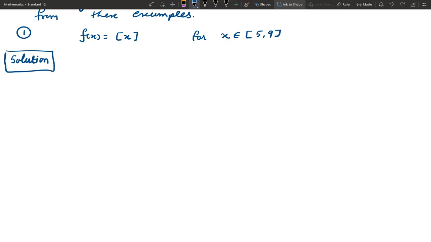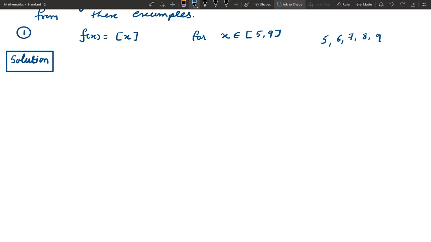We know that this integer part function is not continuous at integral points, that is at 5, 6, 7, 8 and 9. Since it is not continuous, it is also not differentiable. So two conditions of Rolle's theorem are not satisfied.